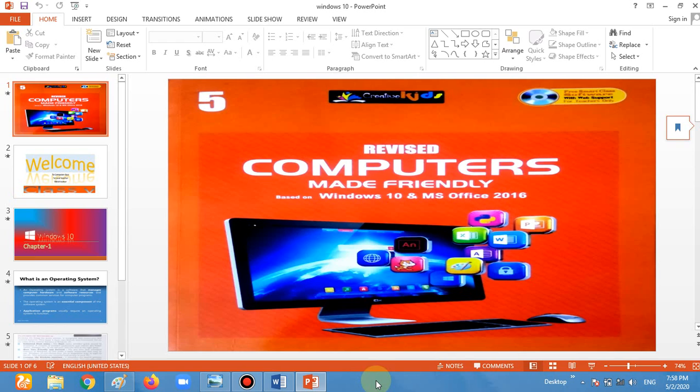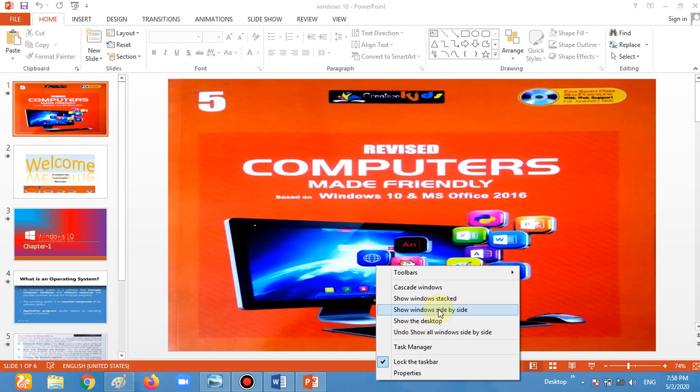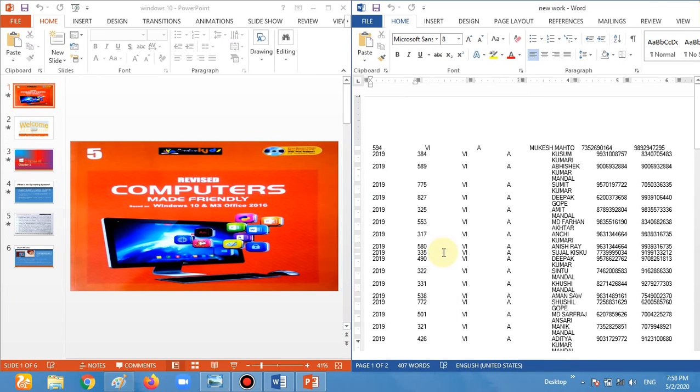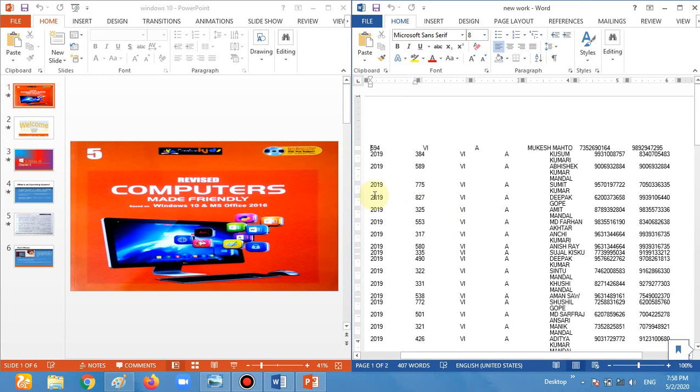Now going to the taskbar here, right click one more time with the right mouse button. Now you see this option appears right now. Now I am clicking on it. Look, we have the two windows together on my screen. Okay, so this is the way how we can see two or more than two windows at the same time.